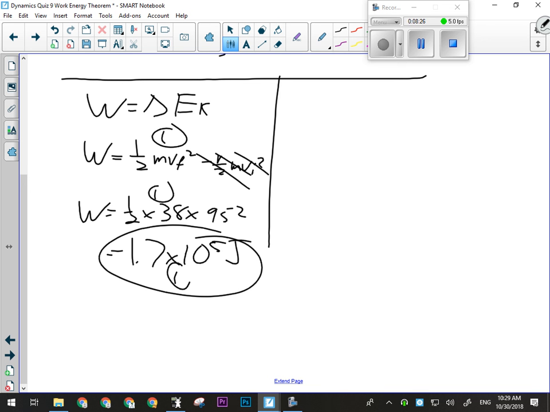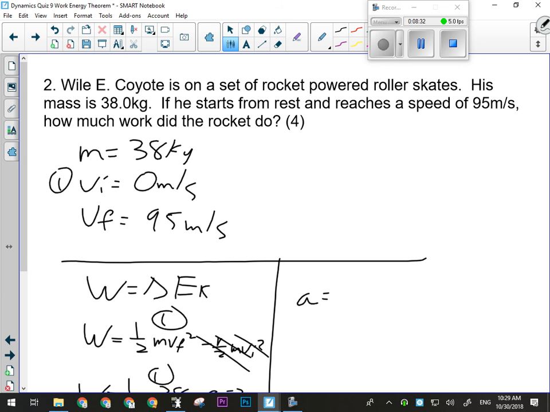There is another way to do it. It takes a lot longer. First thing I've got to do is find the acceleration of the... I can't even do it the other way. I don't have enough information to do it the other way. I can't use force times distance for this one because I did not give you a time or a distance in this question, so there's no way to do it the other way. That was the only way. Thankfully, it's the faster way.